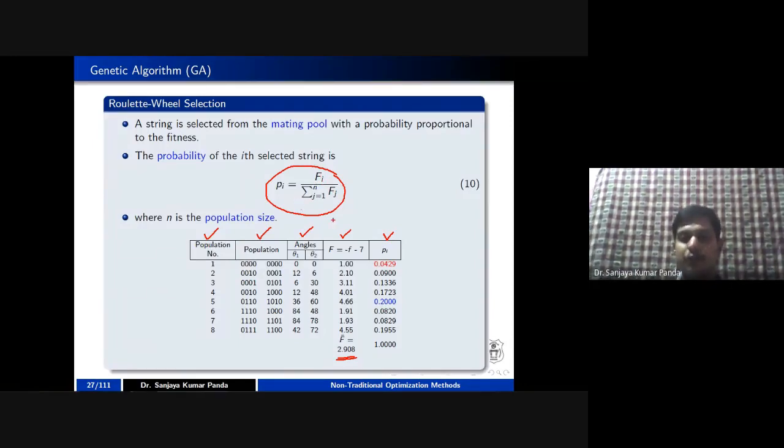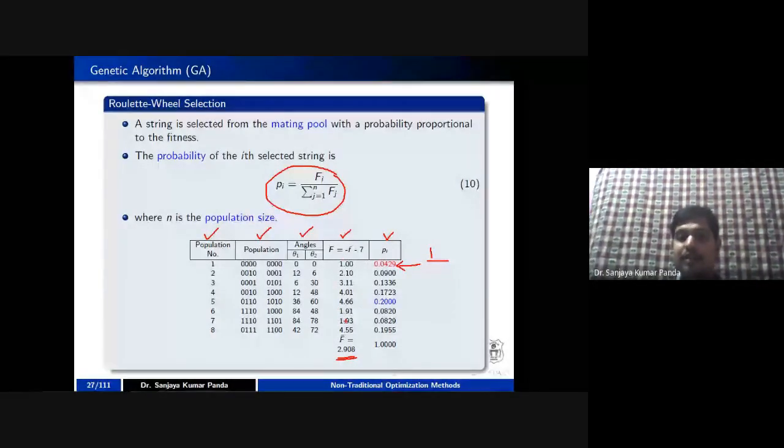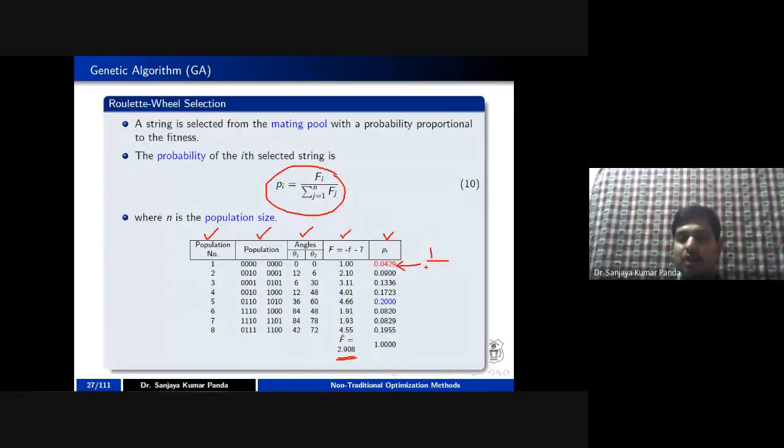In this case, the fitness of your first population is 1 divided by the sum of all fitness value. If you calculate the average of the fitness values, you are getting the value as 2.908.